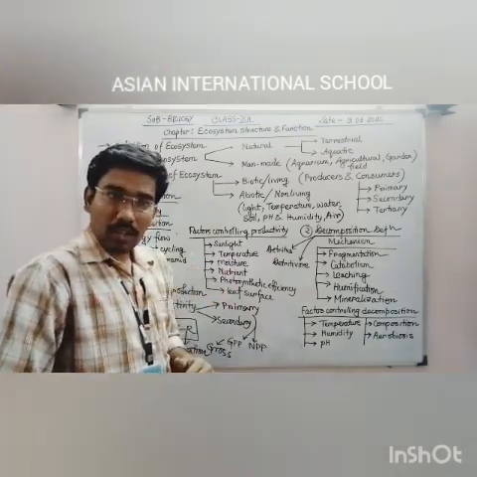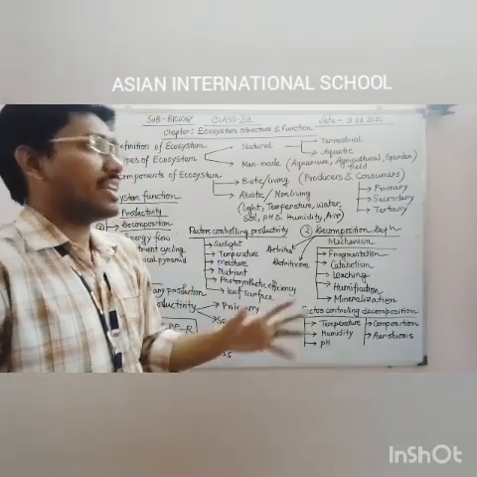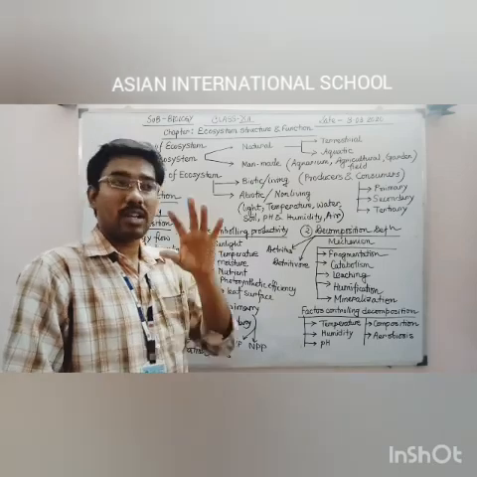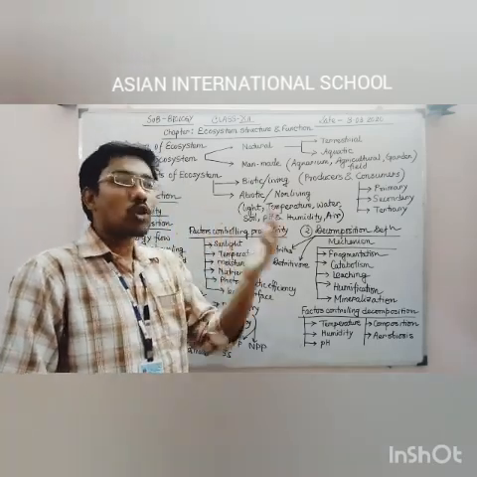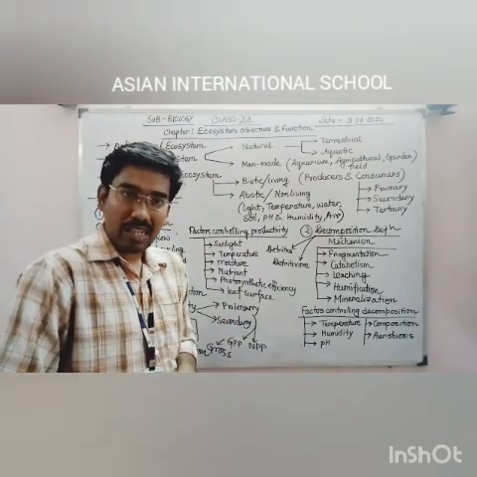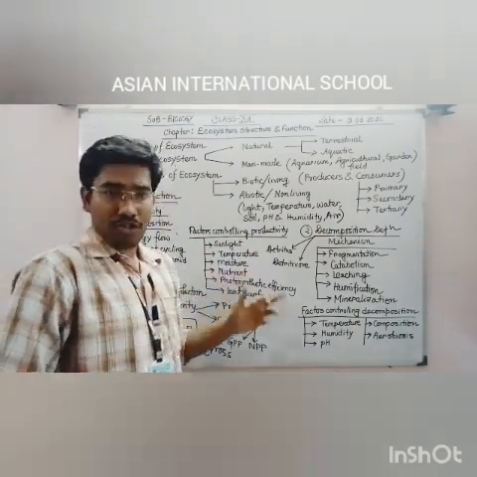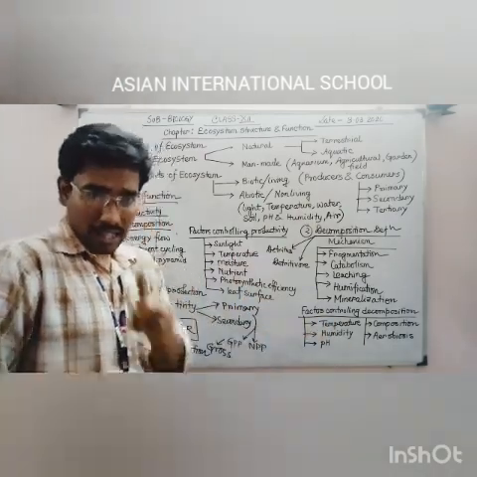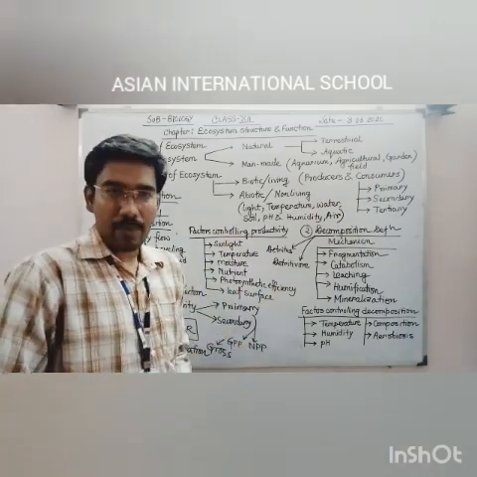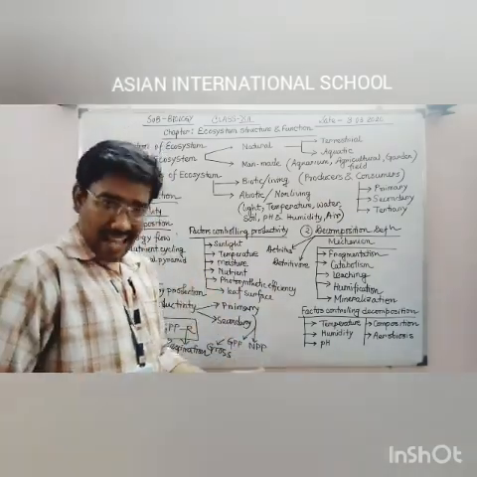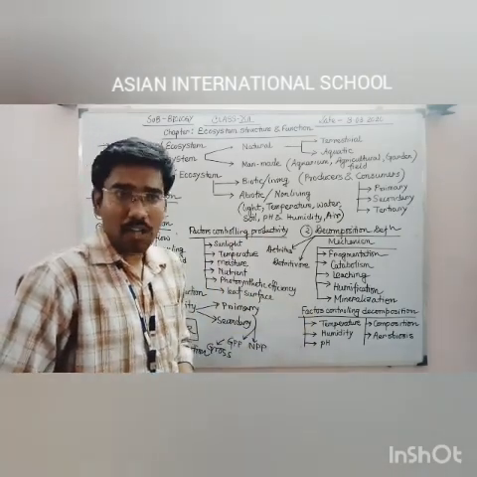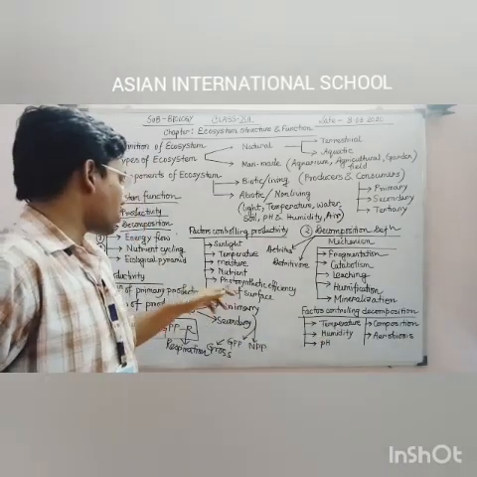Moisture content is also a factor. If any weather is highly dry and moisture content is not at all there, then automatically in that area the plants present will have a lower productivity rate, because humidity is a factor by which plants produce their food. Humidity or moisture here means the moisture available in the soil. Keep it in your mind, because that tells us about the water content present in the soil. If the moisture is low, in very dry soil, it's obviously not possible for any plant to perform photosynthesis and produce food.